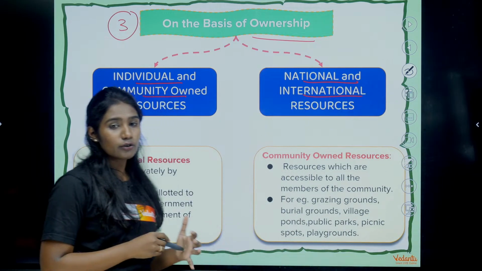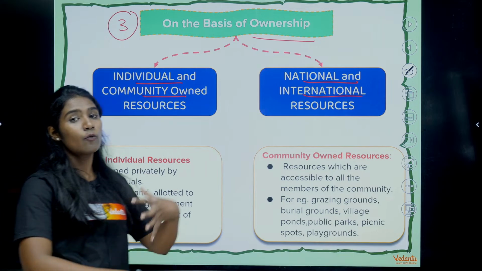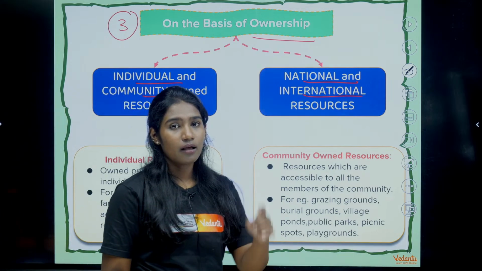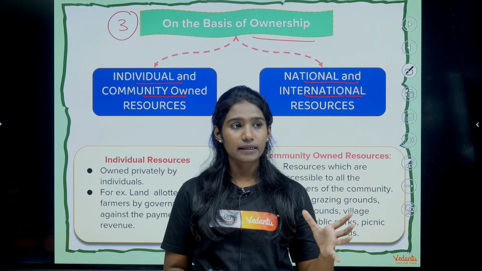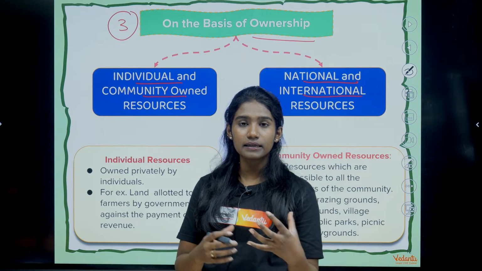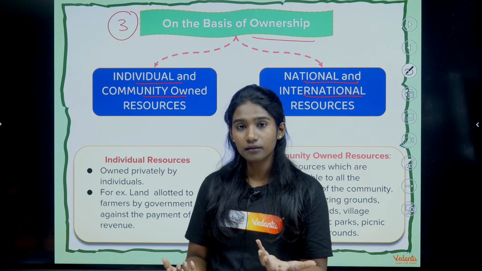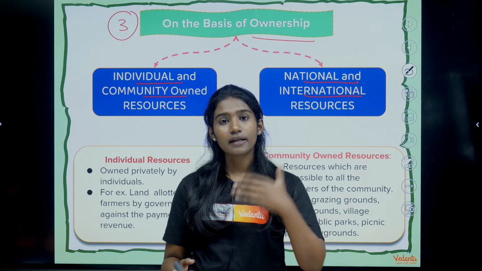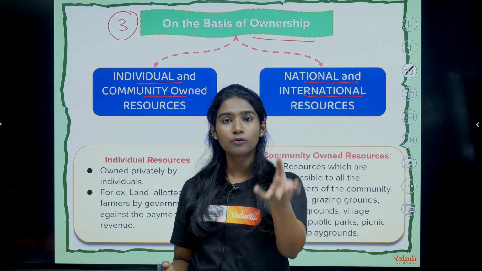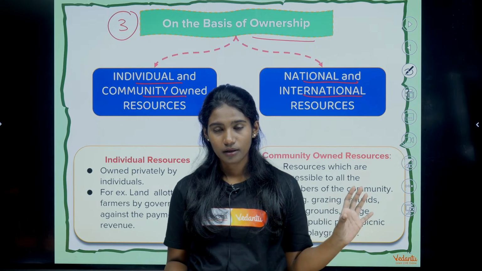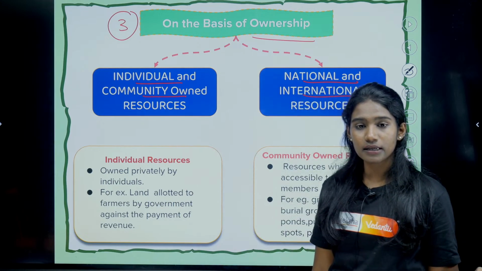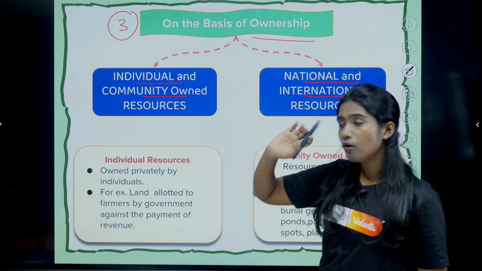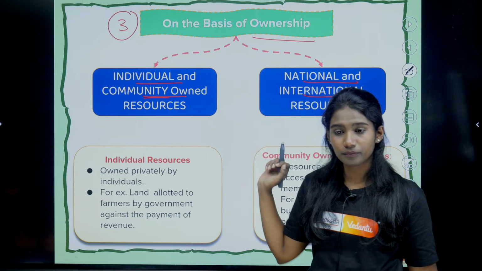So individual resources are those resources which are owned by one person, right? Now for example, let's say there is a garden, right? That garden belongs to the person who is staying in that house, right? So that is an example of individual resource.